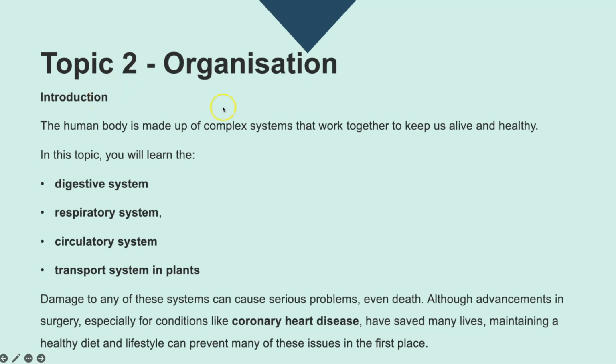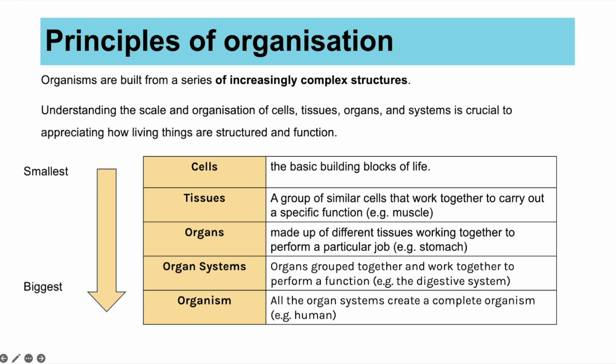But introduction then. This topic on organisation is looking at how the body is made up of complex systems and how they all work together to keep us alive and healthy. So you learn about the digestive system, respiratory system, circulatory system, and then also the transport systems in plants. And there's a little bit as well about what could make these systems go wrong and things like coronary heart disease, how you could overcome those.